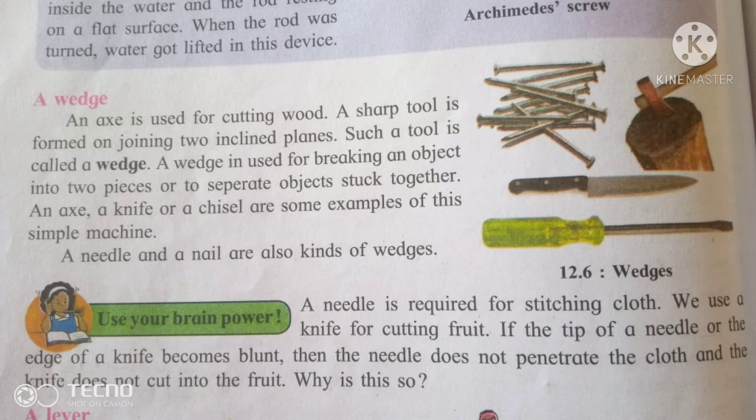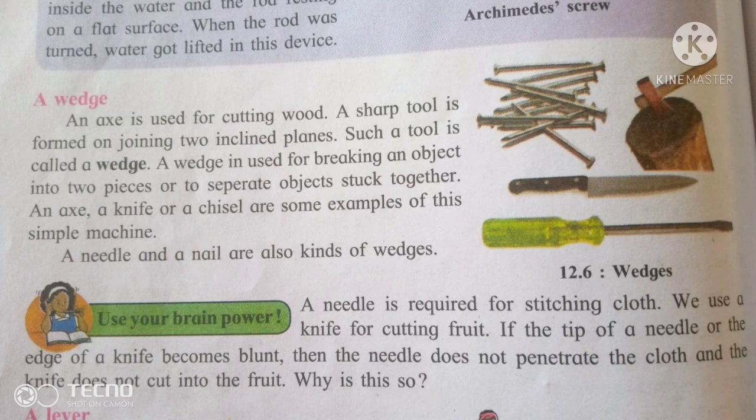A wedge. An axe is used for cutting wood. A sharp tool formed by joining inclined planes, such a tool is called a wedge. A wedge is used for breaking an object into two pieces or separating objects stuck together. An axe, a knife or a chisel are some examples of this simple machine. A needle and a nail are also kinds of wedge.